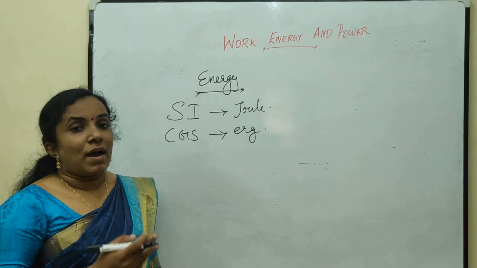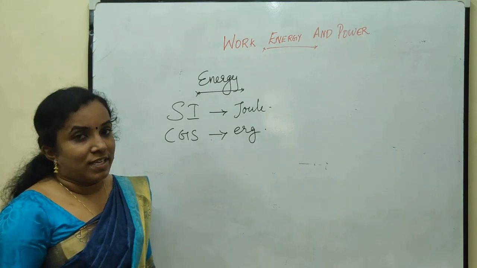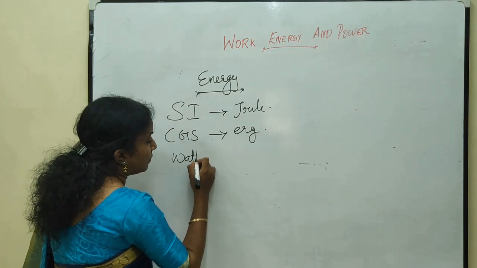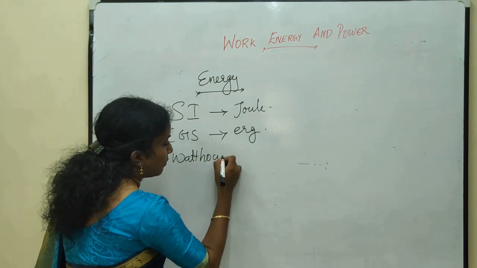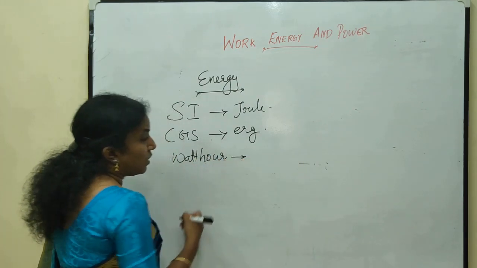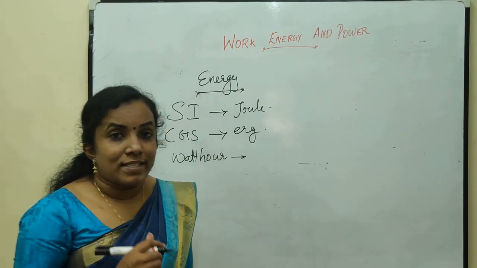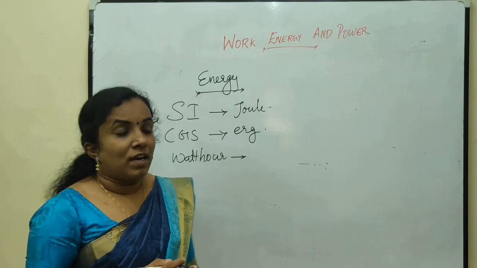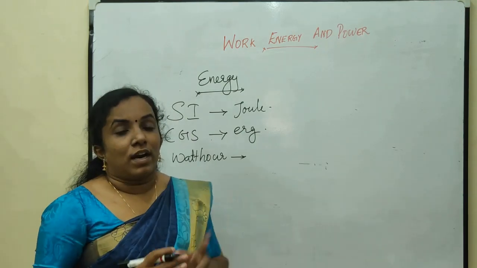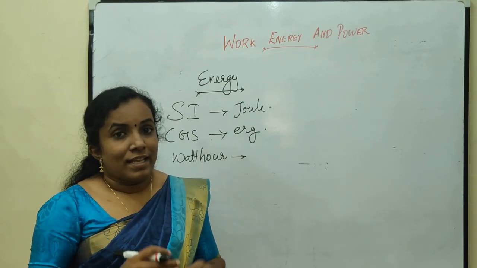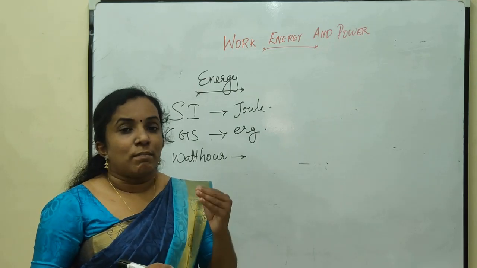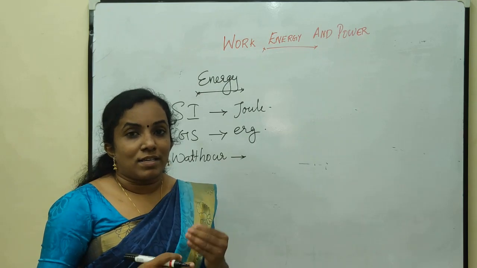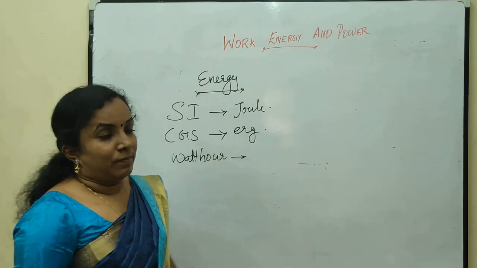Now, there are some other units related to energy. The first one is watt hour. One watt hour is the energy spent by a source of power 1 watt in 1 hour.